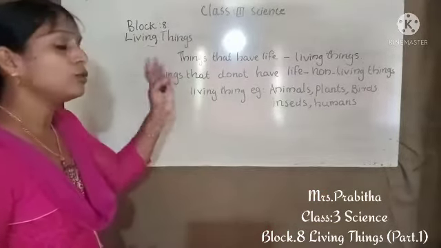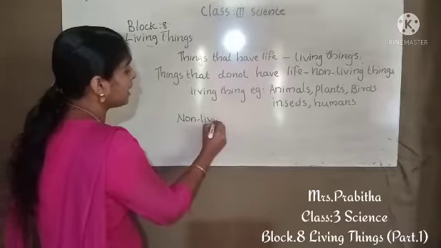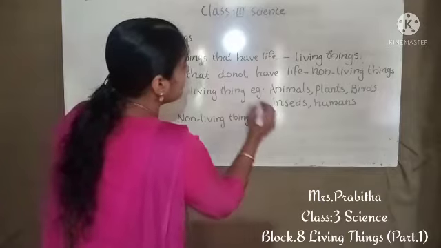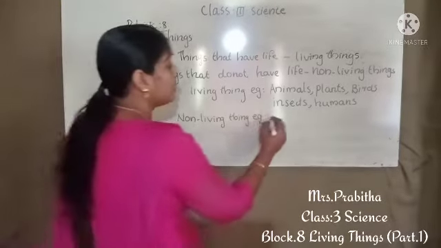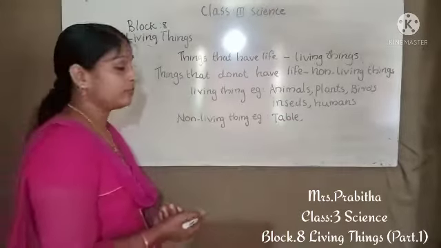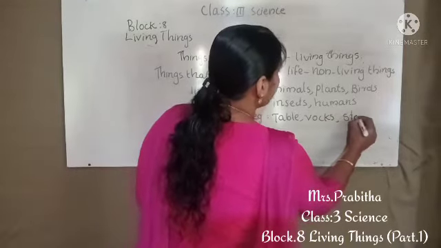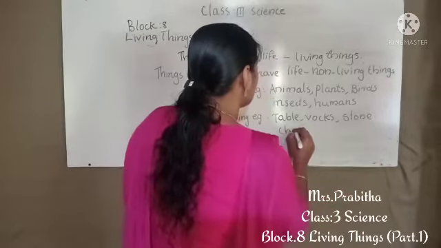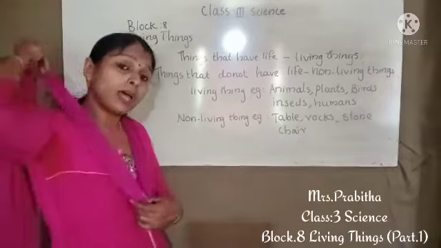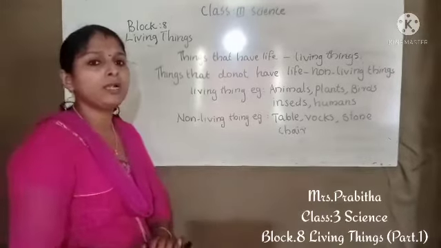Then we know the things that do not have life are called non-living things. So all the things that do not have life are examples for non-living things. The examples for non-living things are turtle, rocks, stone, chair, bag, box, pencil, pen. So we understood what are living things and what are non-living things.